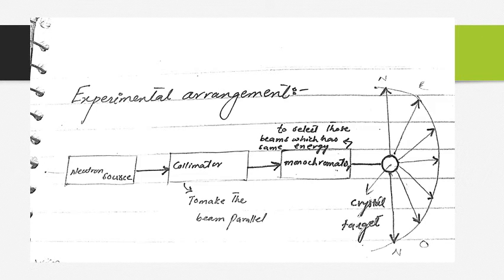From here the parallel beam is sent onto the monochromator, which selects the beams that have the same frequency, and in front of the monochromator there is a crystal target, after which the inelastic scattering of the neutrons occurs, shown with the detector in a circular path on the right hand side.